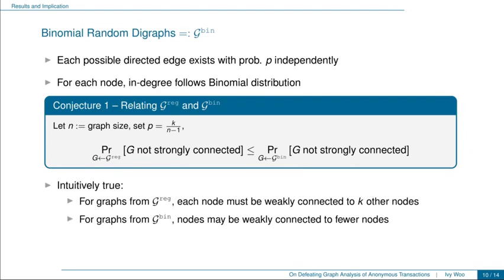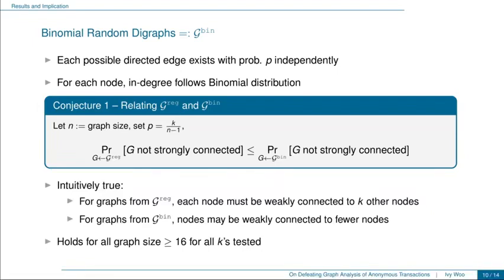Although we couldn't formally prove this relation, we note that this is intuitively true, since for all graphs in the support of G reg, each node must be weakly connected to k other nodes, while this is not the case for graphs in the support of G bin. We also conducted an empirical experiment, and the result shows that this conjecture holds for all graph sizes greater than or equal to 16 and for all values of k tested.